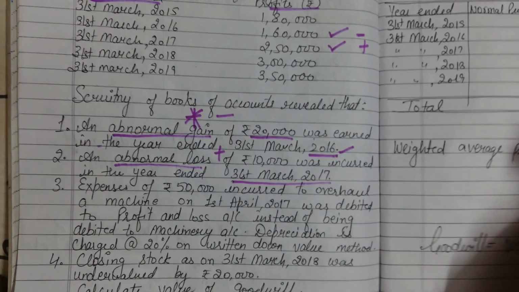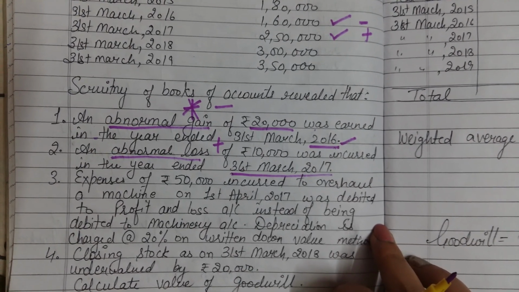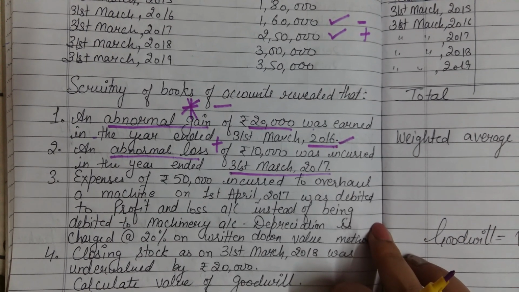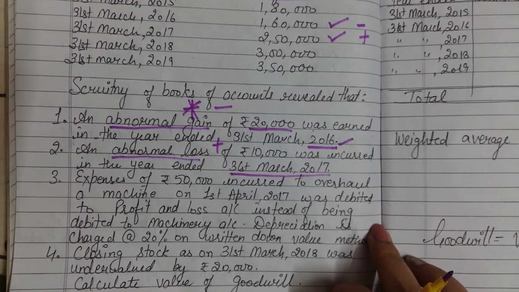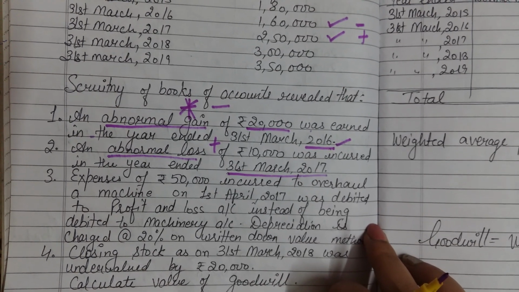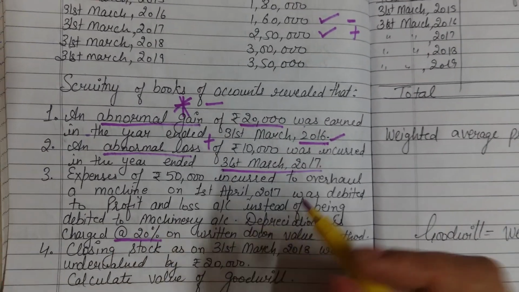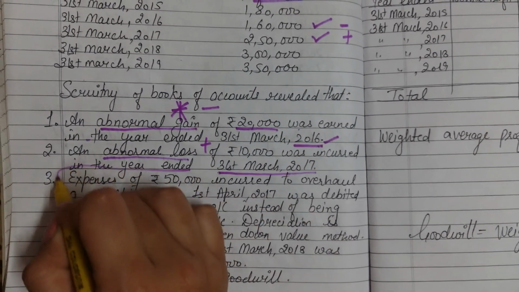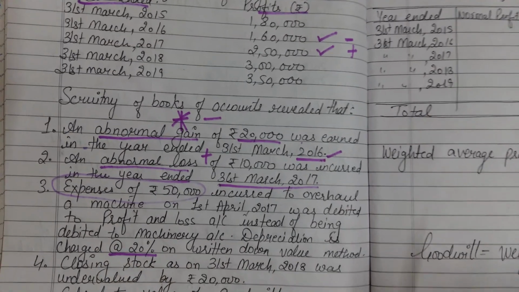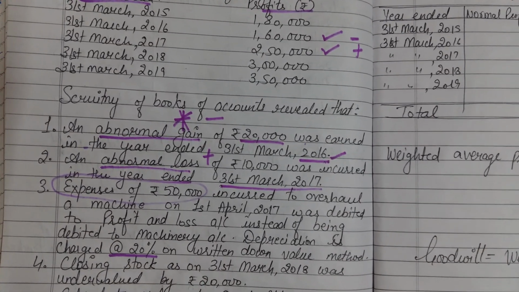add. Clear? Expenses of 50,000 incurred to overhaul a machine on 1st April 2017 was debited to profit and loss account instead of being debited to the machinery account. Depreciation is charged at the rate of 20%. Here, the expense of 50,000 is considered as revenue expenditure instead of capital expenditure.